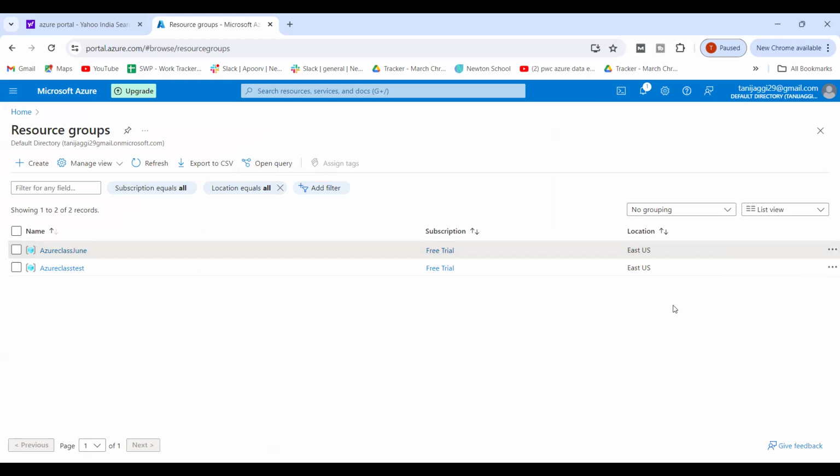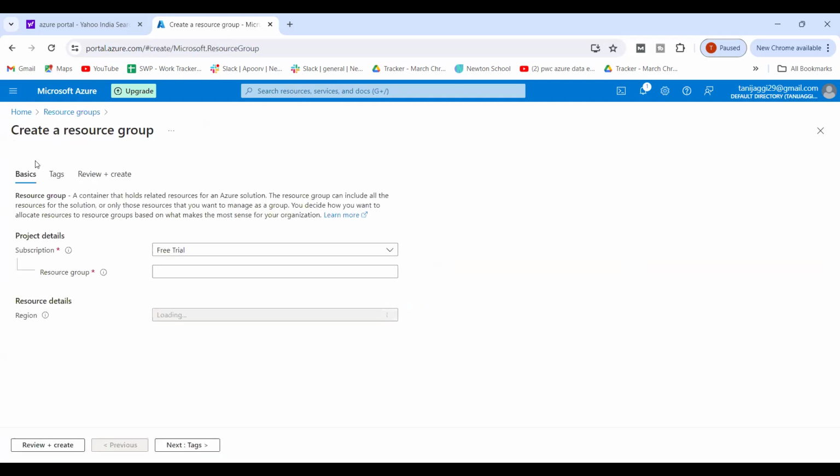Once you purchase a subscription, you have to create a resource group associated with that subscription. If you see over here, it shows the name of my resource group, the subscription name that I have created, and the location in which my resource group is created. So I write resource group, it opens, then I click on create. As my subscription is free trial, it shows free trial. Then I have to write a resource group name.